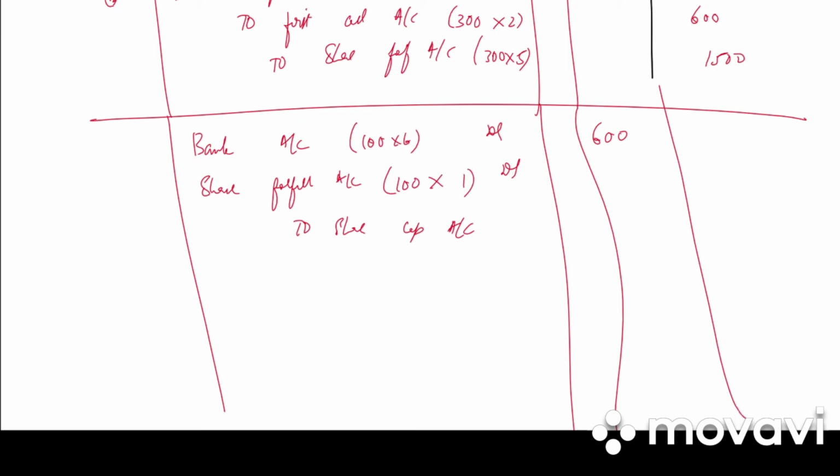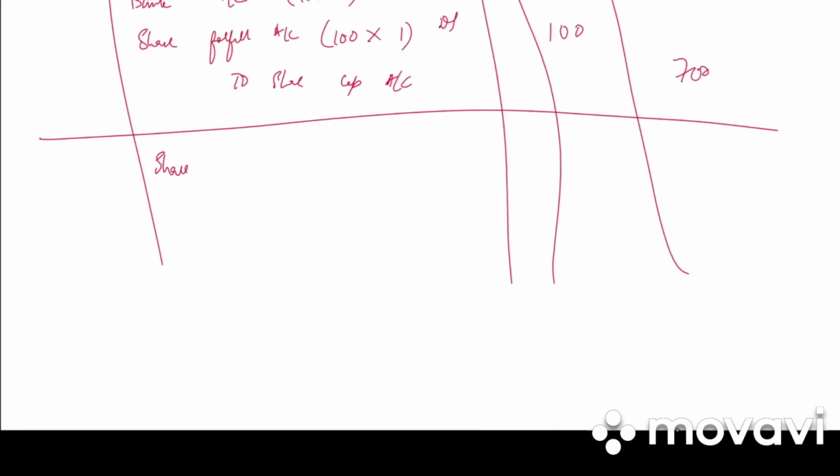It is 1 rupee, because 7 was called up but they have reissued only for 6 rupees, and share capital will be 700. Write the narration: reissue of 100 shares at rupees 6 per share, loss of rupees 1 per share debited to forfeiture account.